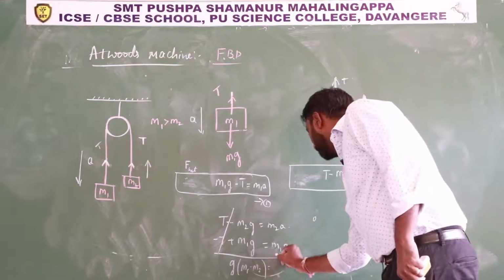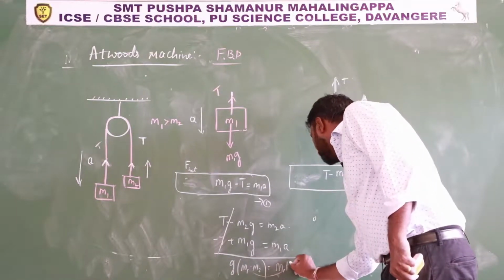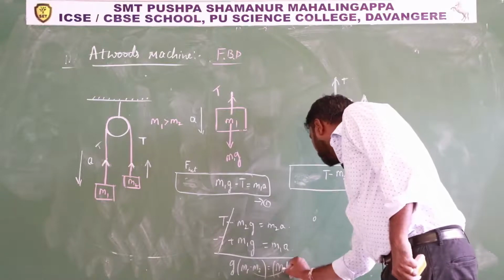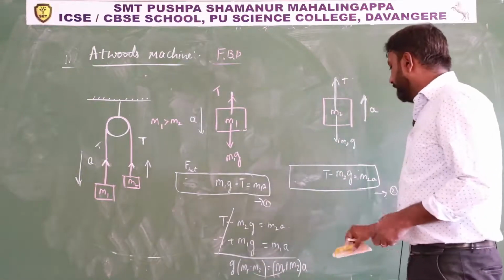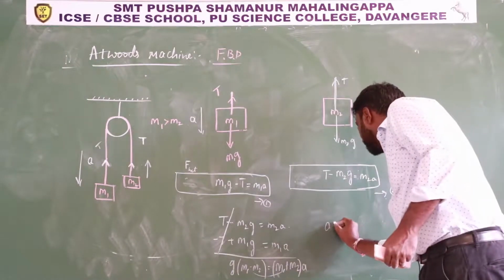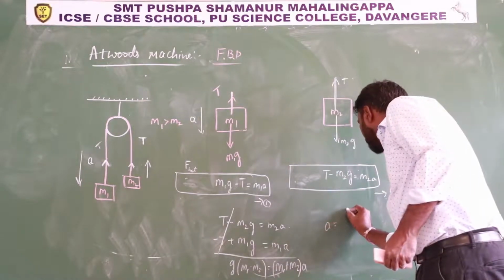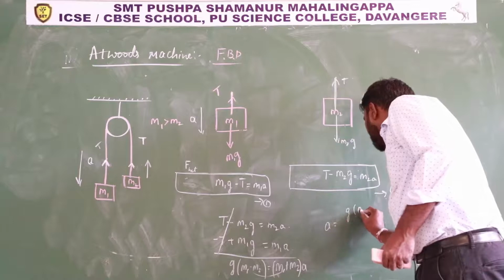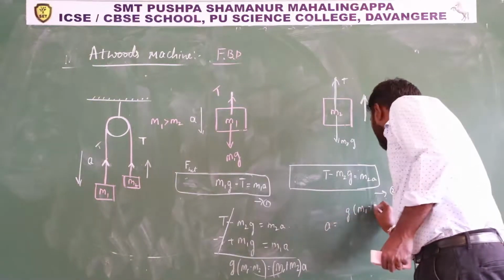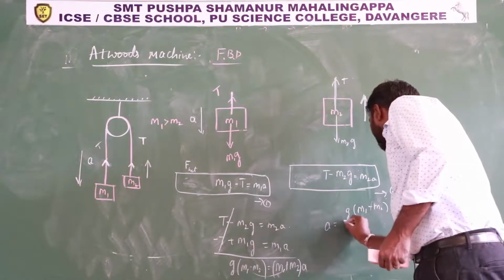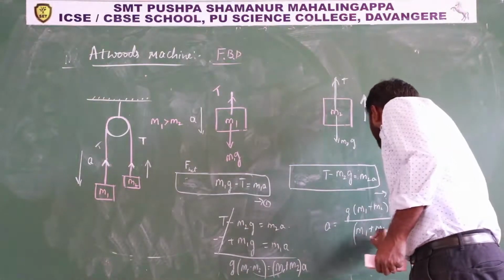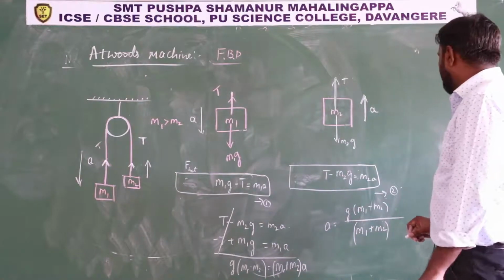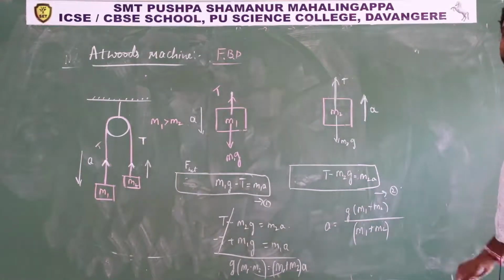This side you will get m1 plus m2 into a, isn't it? Then the acceleration of the system, a equals g into m1 minus m2 divided by m1 plus m2. This is the acceleration of the system, remember.